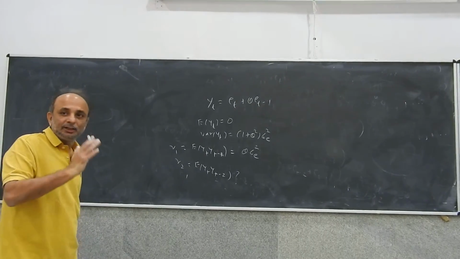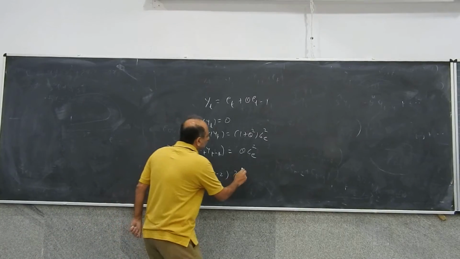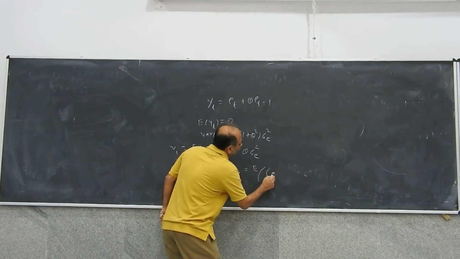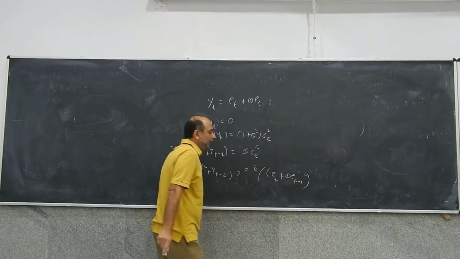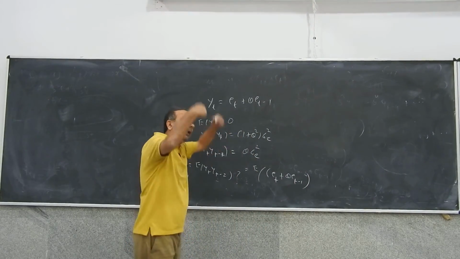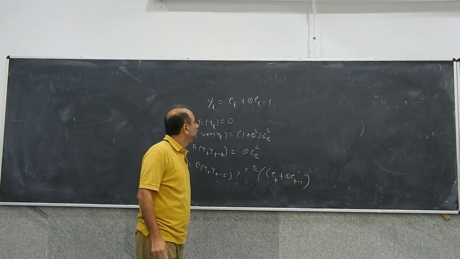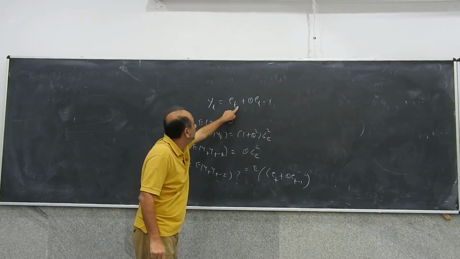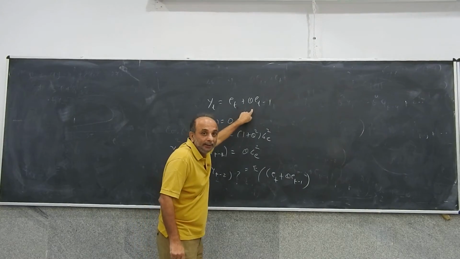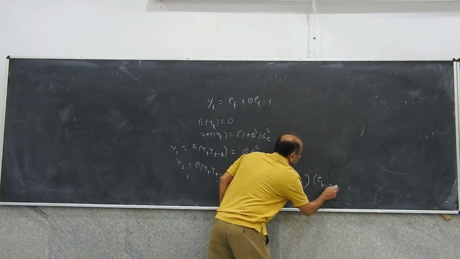It will be the expectation of yt times yt minus 2, which will be the expectation of (Et plus theta Et minus 1) into (Et minus 2 plus theta Et minus 3).